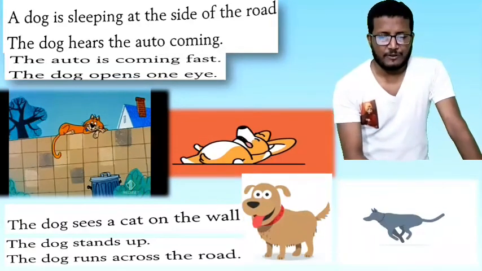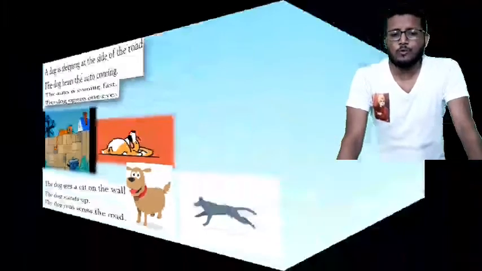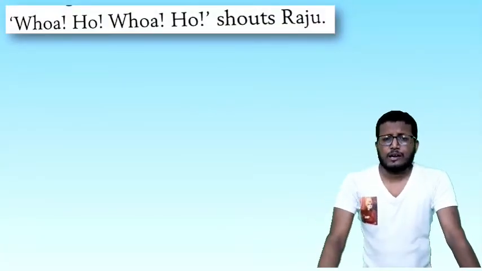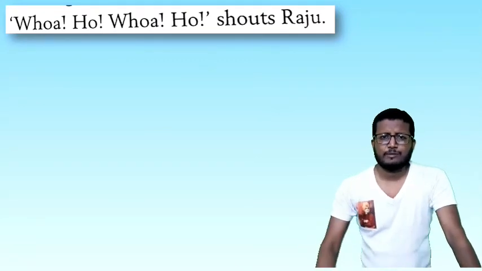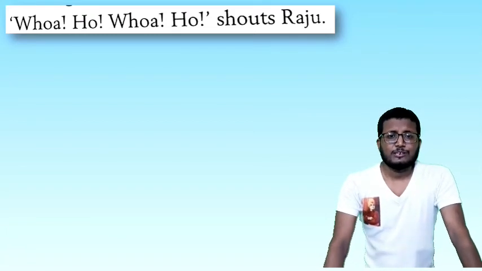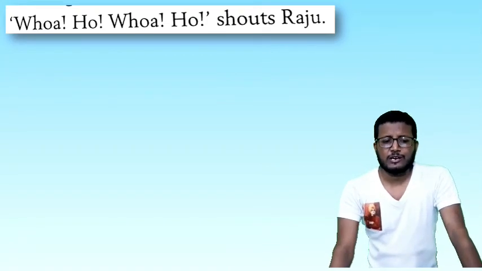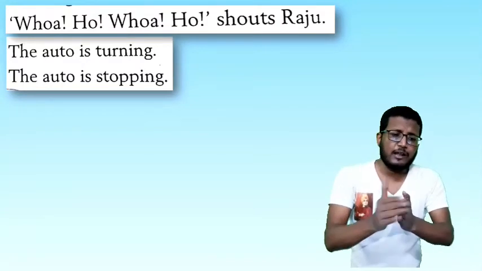After that, what will happen? And after this scene, "Wow, oh!" shouts Raju. So Raju is trying to remove the dog from the road. "Hey dog, take a side, my auto is coming!" But the dog, they are animals, they can't listen and respond like you and me. So the auto is turning, the auto is taking a turn, and the auto is stopping.